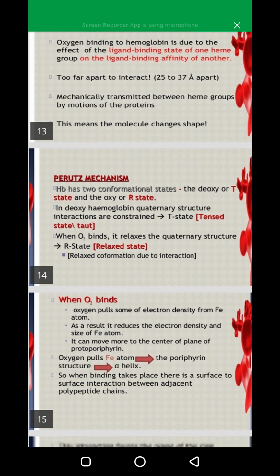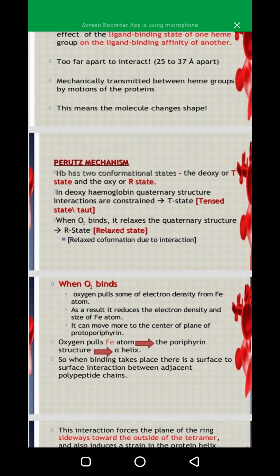Now there is a mechanism, that is Perutz's mechanism, in which Hb has two conformational states. One is the T state and the other is the R state. The T state is also called the deoxy state and the R state is also called the oxy state. In deoxyhemoglobin, quaternary interactions are constrained, meaning that hemoglobin is in the T state, the tense state. When O2 binds, in the T state oxygen is not bound, and in the R state O2 binds and it relaxes the quaternary structure, which is called the relaxed state.